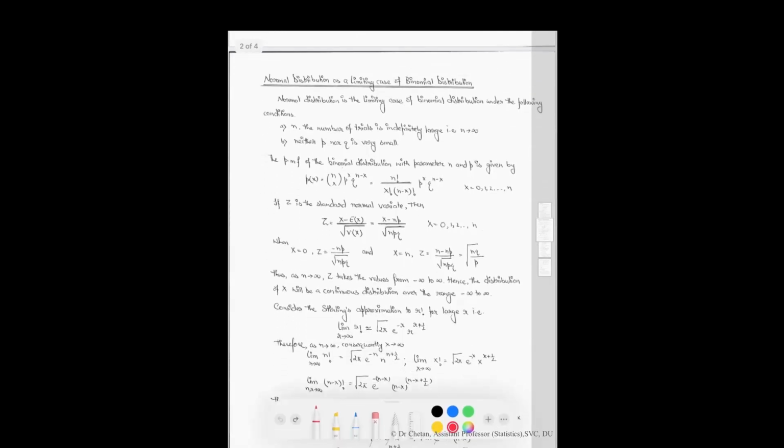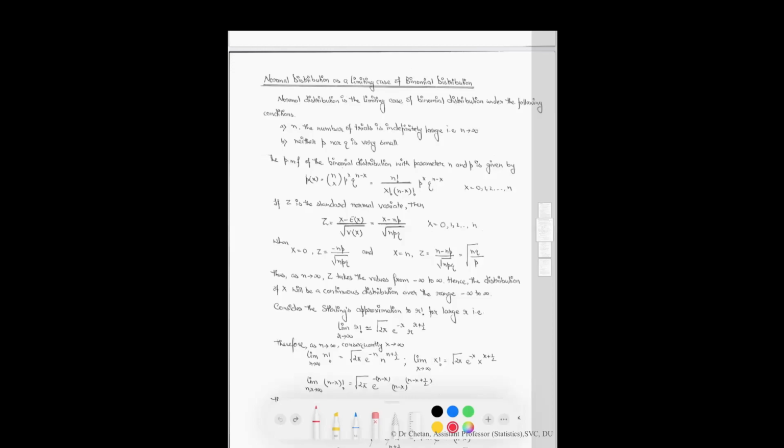As I already told you, the normal distribution is a limiting case of the binomial distribution under these two conditions. What are these conditions? N, the number of trials, is infinitely large, that is, n tends to infinity. Neither p nor q is very small, that is, the probability of success or failure is not very small.